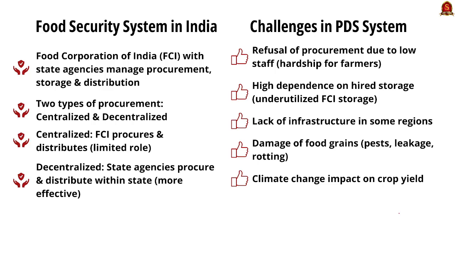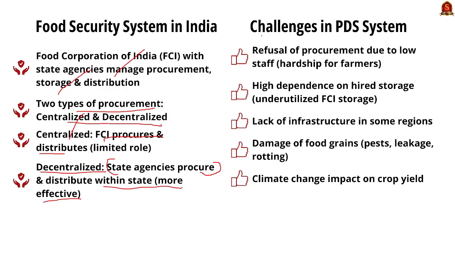See, the Food Corporation of India, which is the state agency, manages procurement, storage and distribution. See, there are two types of procurement. One is centralized and the other one is decentralized. Here the centralized one denotes the procurement done by FCI and also its distribution, which is limited in role. Then the decentralized one is where the state agencies procure from the remote areas in the states, which is the more effective one in practice.